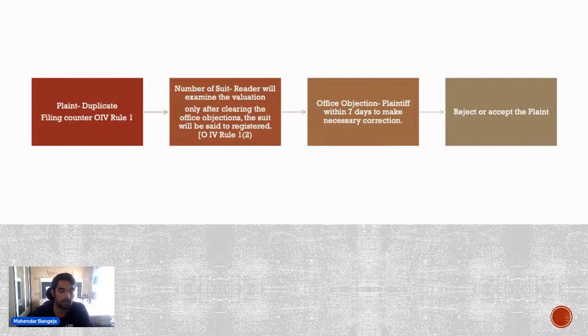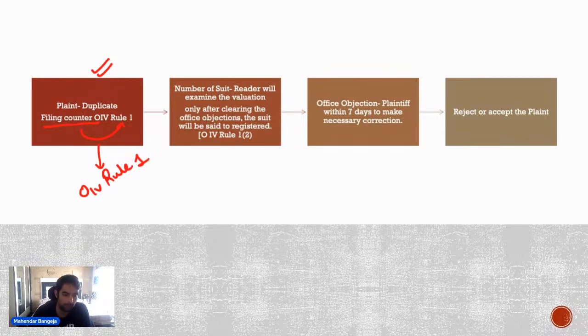Okay. So see, now let's understand the procedure behind CPC. First understand the whole procedure. The first step: whenever we start, first we file a plaint in duplicate. This is the first thing that we do. We file a plaint in duplicate at the filing counter, and this plaint is filed under Order 4 Rule 1.